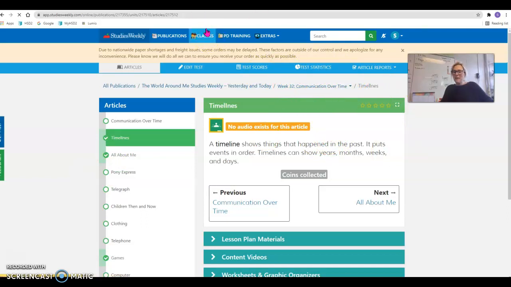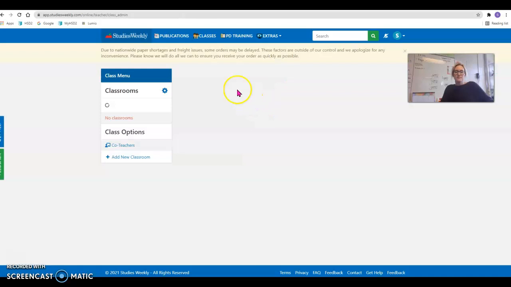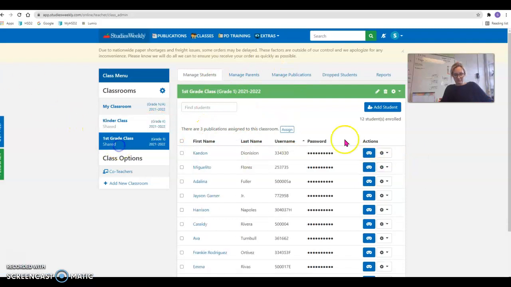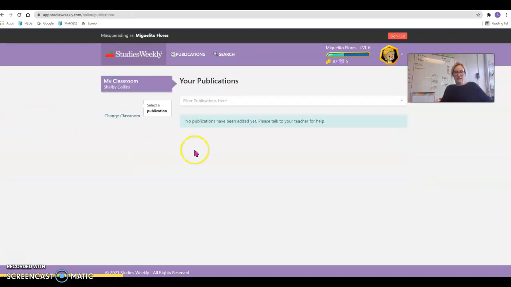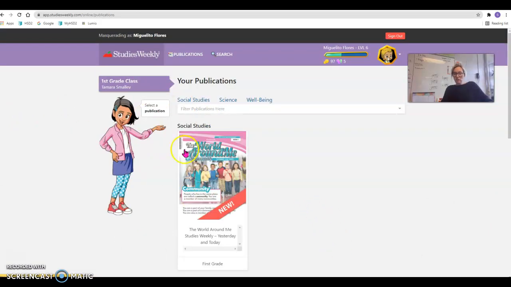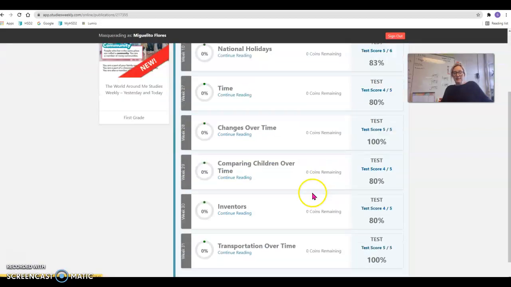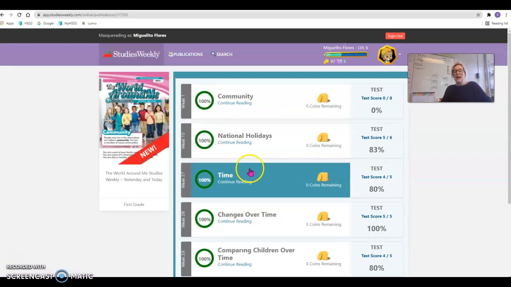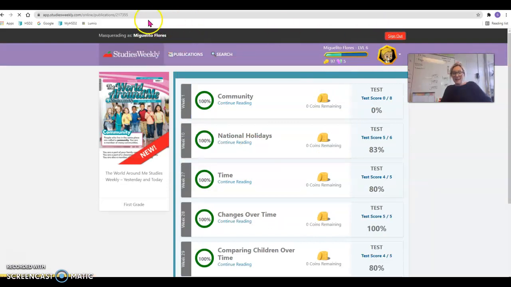Let me show you what that might look like. This won't look like this for you, but it'll look like this for some people. All right, so it'll look like this. It's social studies. So you click on the first article, and at the bottom will be communication over time. Right now, it's not here yet, but it will be here when you click on it. It'll say communication over time. It'll be the last one on that list for social studies.